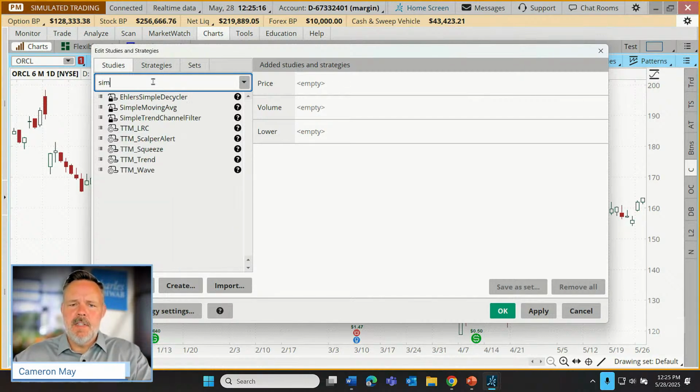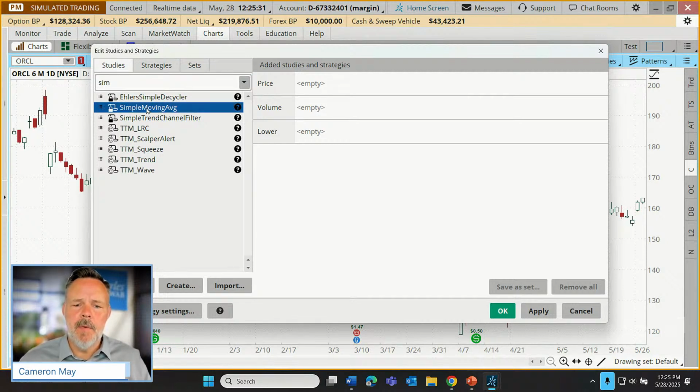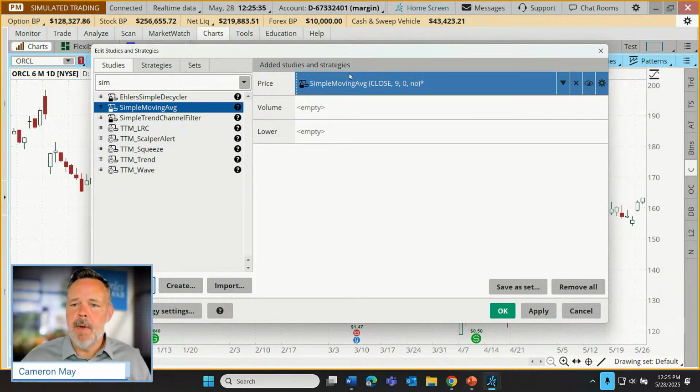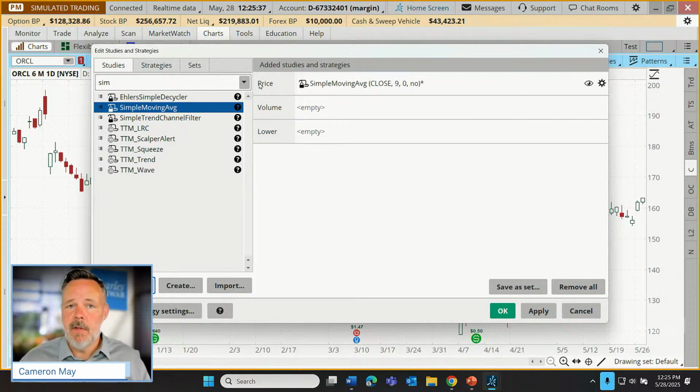But I'm going to type in the word simple here. You'll notice our indicators are found in alphabetical order, but we can also do a keyword search for an indicator if we know what we have an interest in adding to the chart. I'm going to add a simple moving average. Just click Add Selected, and you'll see this is preparing to add this to our price chart.